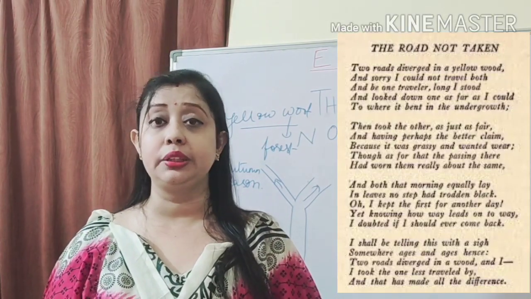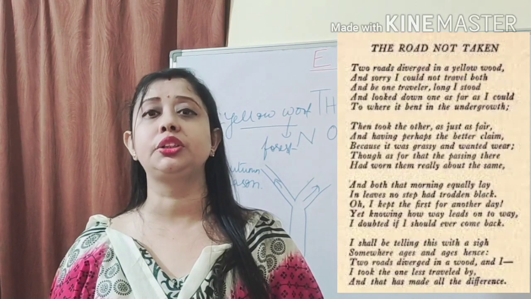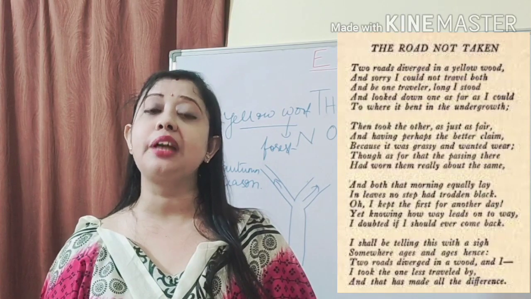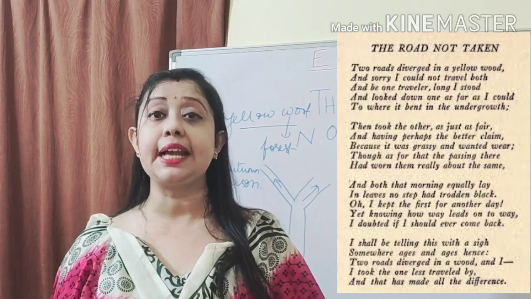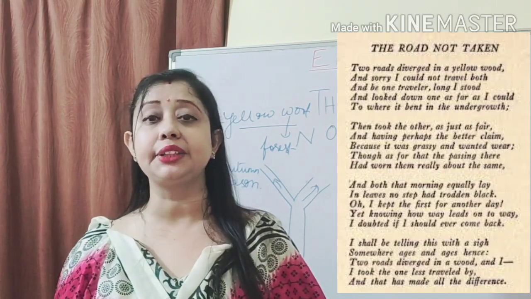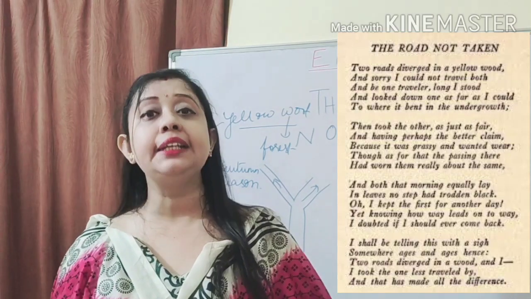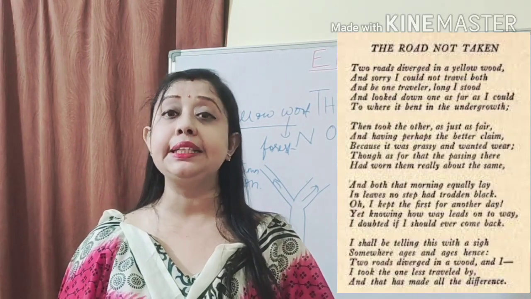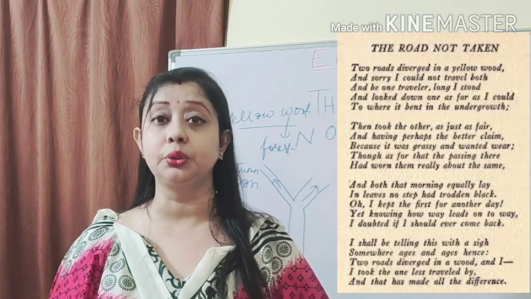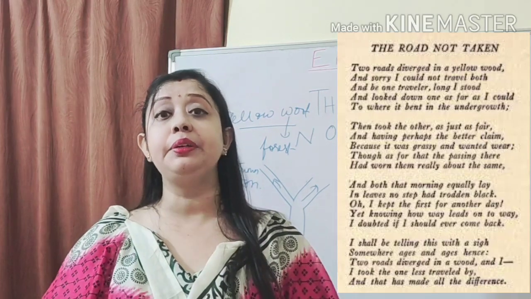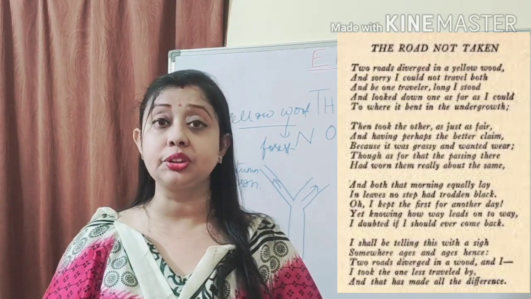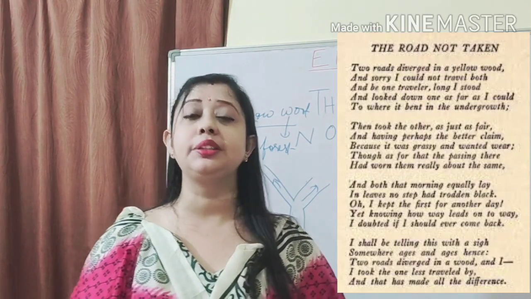But that particular morning, what happened? Nobody walked through any of the two roads. Now he decided to take the road which was travelled by less people. He felt as if that road wanted people to go through it. So he decided to take that road. And then finally, in the end of the poem, he tells us that probably after many years of walking through that road, he might realize that because of the road he had chosen, a lot of differences came into his life.